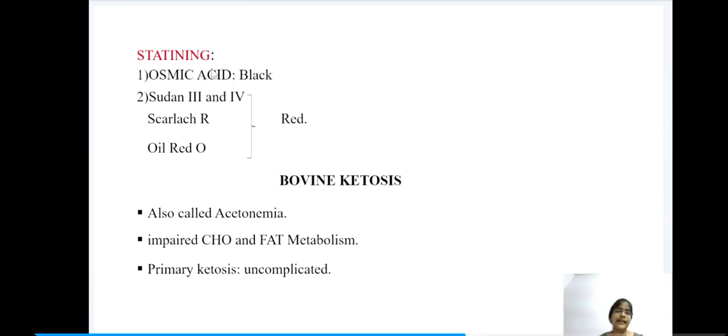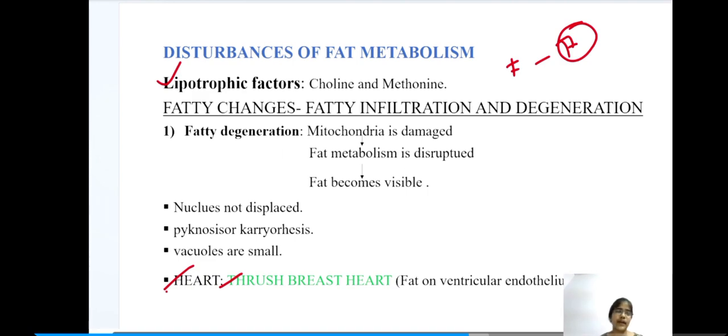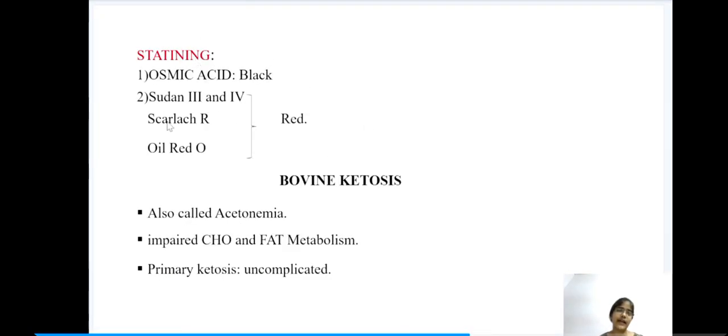Next is staining of this fat. Here we have excess of fat, so we should stain the fat. Under staining, these are very important for the bits and also for matching. First we have osmic acid, which gives black color. Next Sudan 3 and 4, scarlet red and oil red O. With these, the fat would stain red in color.